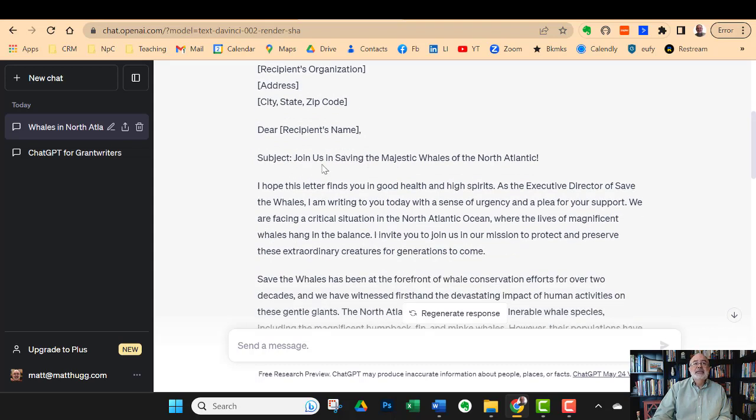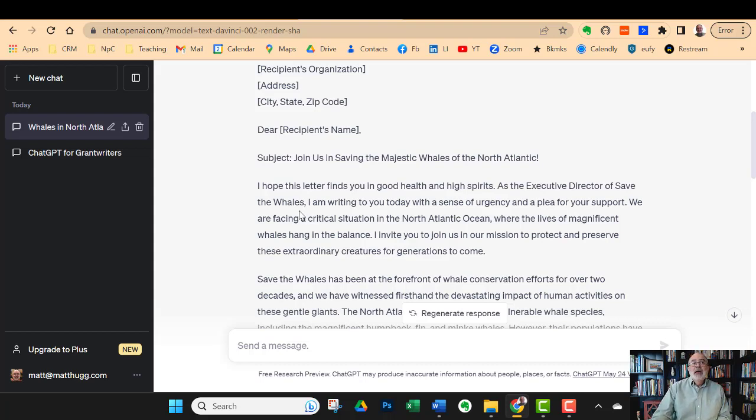Subject, right. Save majestic whales. Hope this letter finds you in good health and high spirits. Well, of course, you don't want to start a fundraising letter like that. You want to grab them. You also probably wouldn't want to say as executive director of, right? But you want to grab them with some kind of hook. So it's okay, this is more or less an amateur version of this, but it's doing its best.